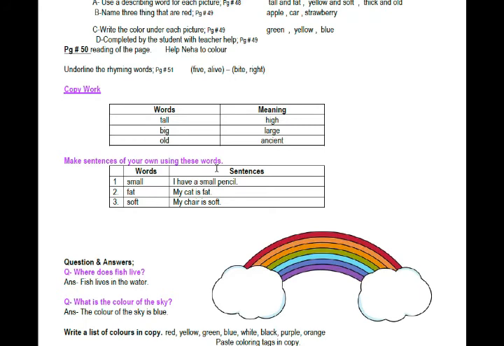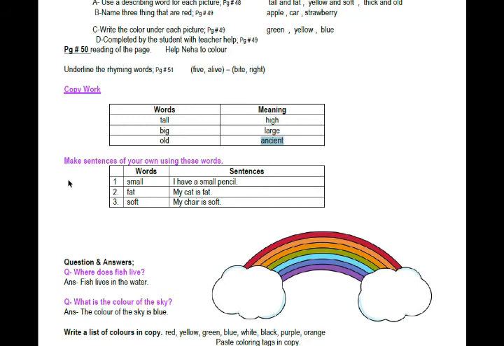First you have to write the first word's meaning, and the first word is tall, and the meaning of tall is high. The second word is big, and the meaning of big is large. And write the third word old, and the meaning of old is ancient.